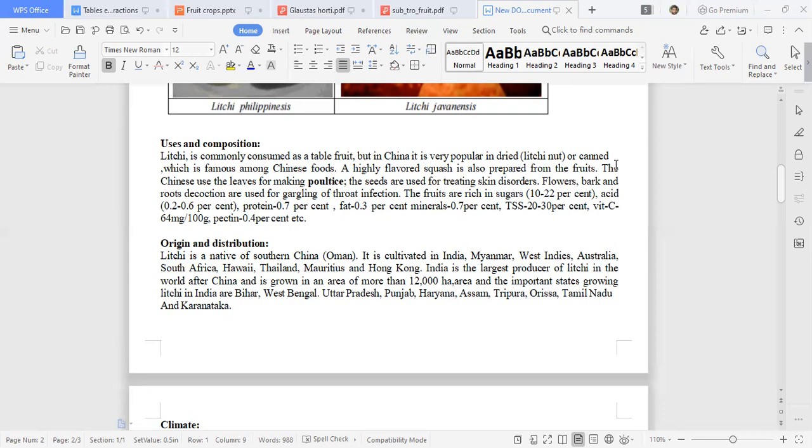The seeds are used for treating some skin disorders. Then flowers, bark, root decoction will also be very useful, especially for gargling for throat infection.